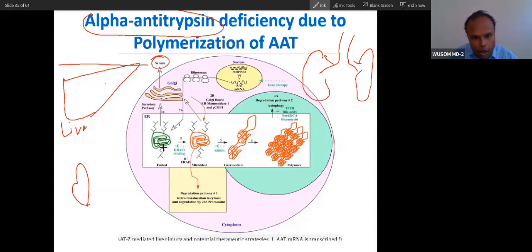But because of the mutation in one amino acid, it will polymerize, forming a non-functional quaternary-like polymer. This polymer cannot be secreted into the serum and will stay inside the liver. That is why it will damage the liver, and it will also damage the lungs, because the protein does not serve its function at the lungs.